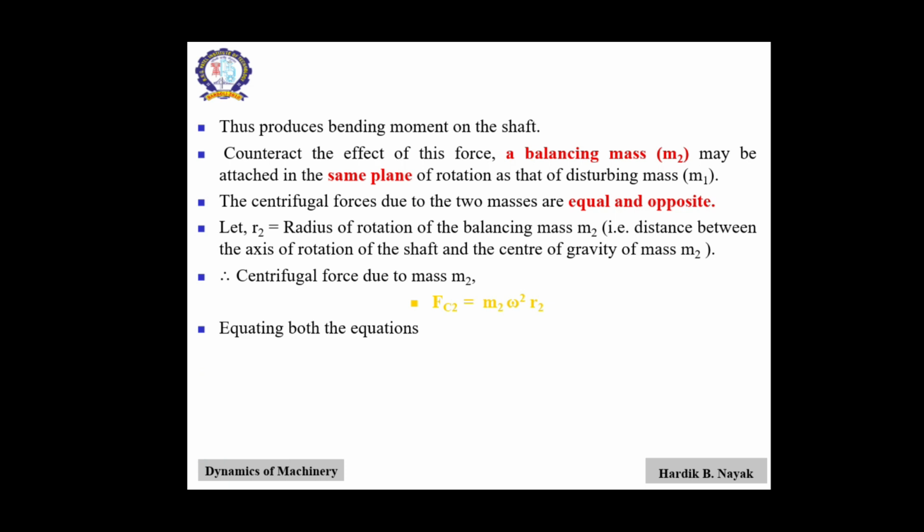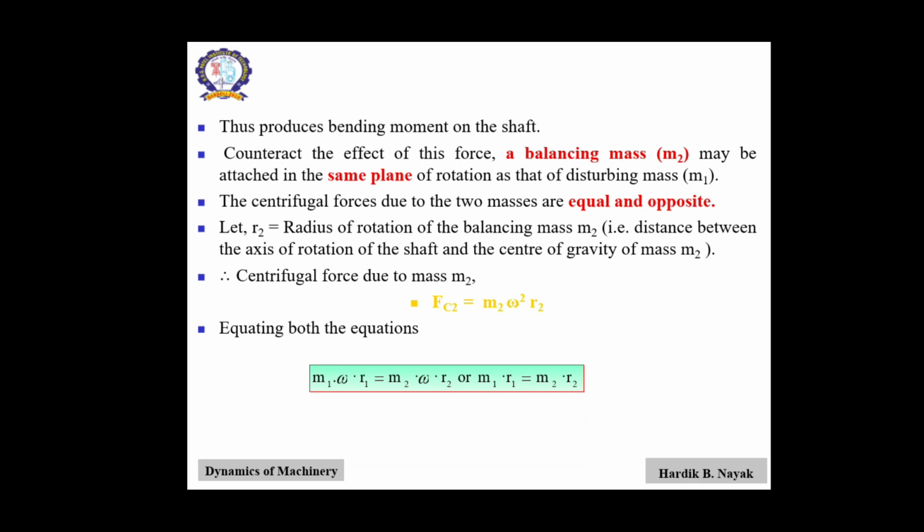So from equation number 1, or we can say Fc1 and Fc2, from both the equations we can take Fc1 equal to Fc2. So m1 omega square r1 equal to m2 omega square r2. So we can simply write m1 r1 equal to m2 r2.